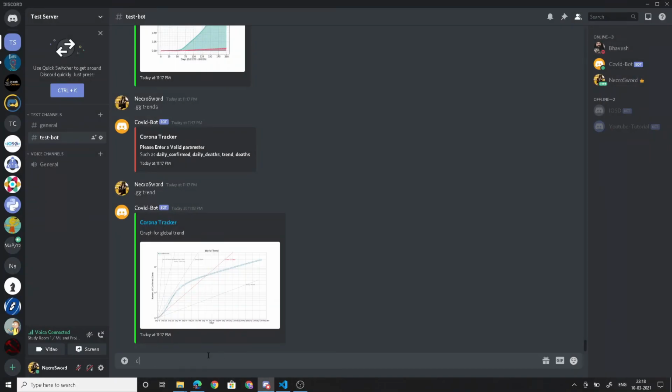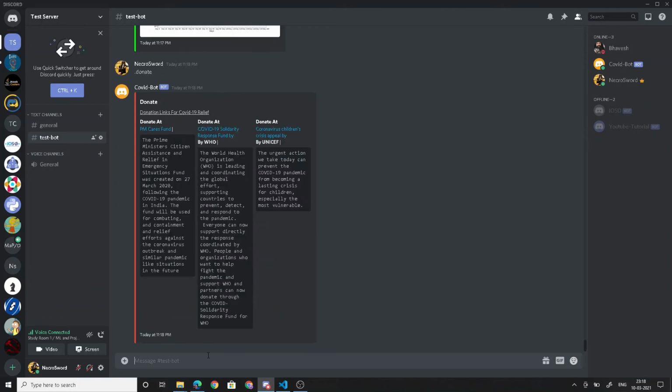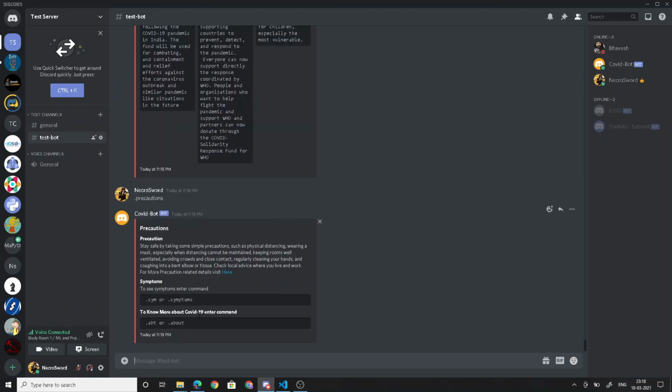Another important command is .donate, which will show us three major funds for donation against COVID-19. First one is the PM Care Fund, another is by WHO, and the last one is by UNICEF. Another command is .precautions, which will show us some precautions related to COVID-19.